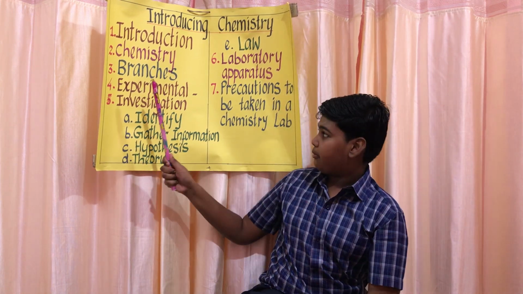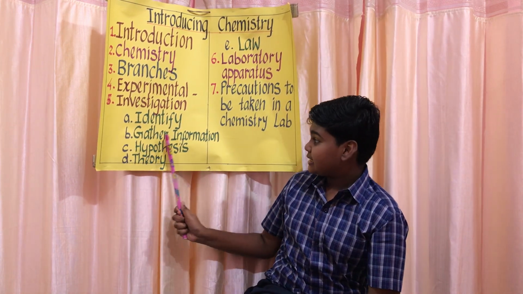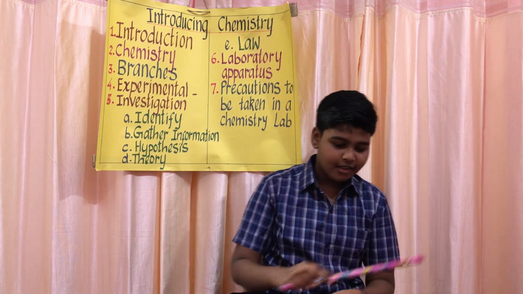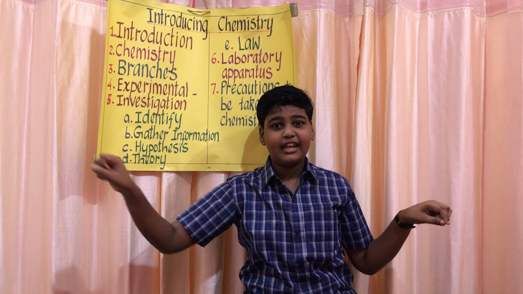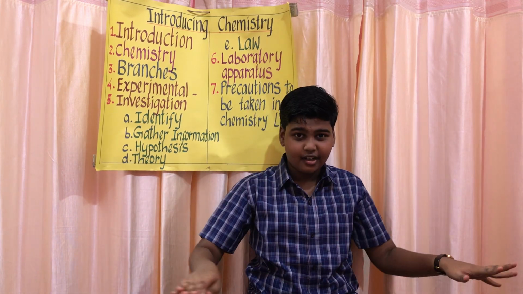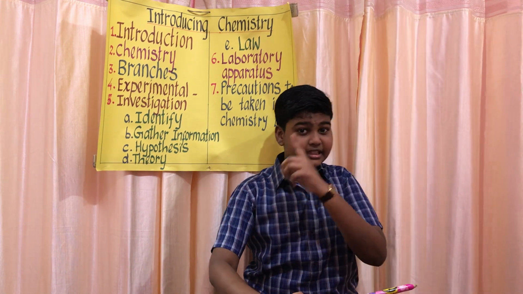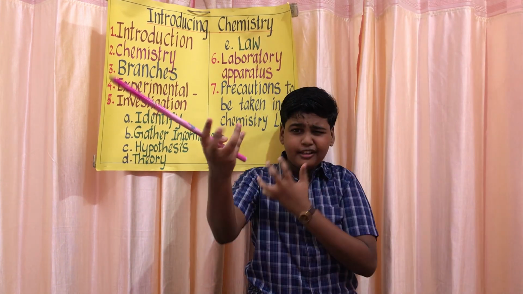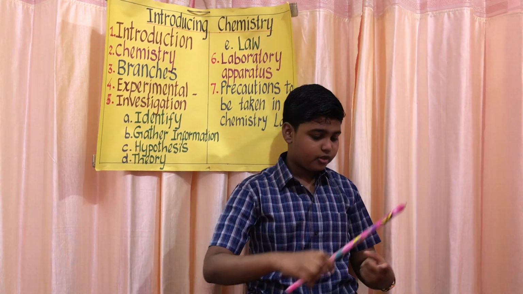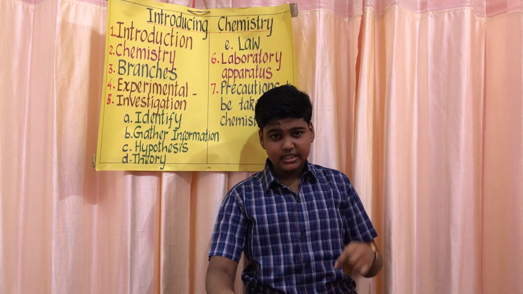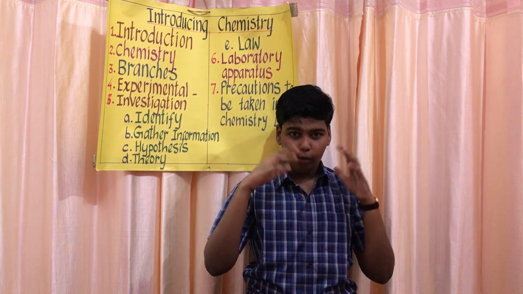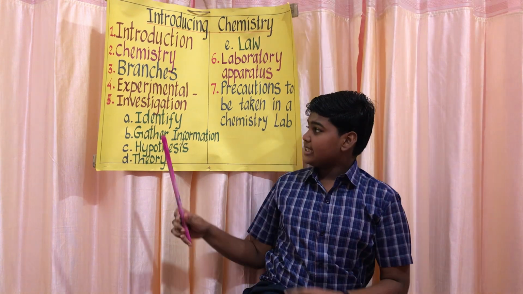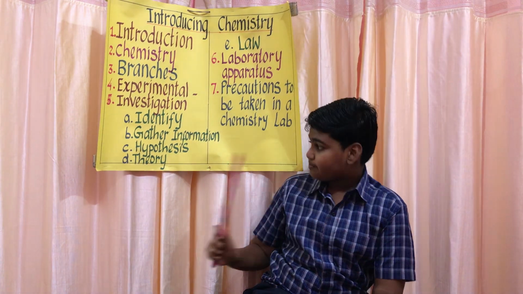This is one step of the scientific method. Next is gathering of information. Okay. Now we don't have any information. Now we are just taking the tire away and you are just damaging the car. Is that the right thing? No. So scientists get all the information that is provided to them through books, internet, and then they mix it with their own knowledge. So this is another step of the scientific method.